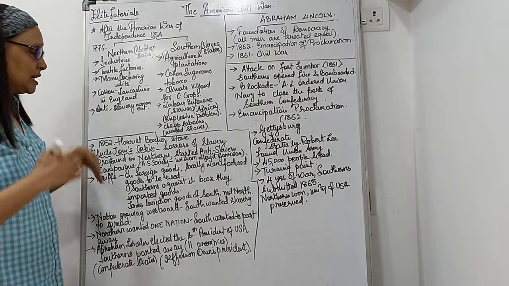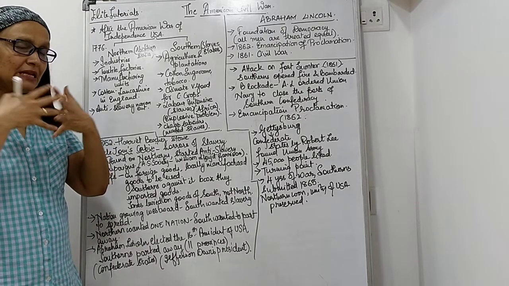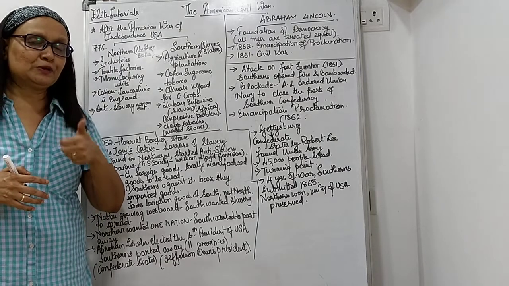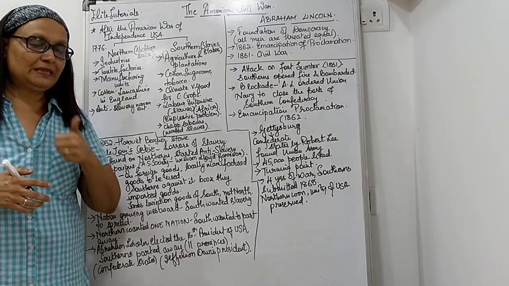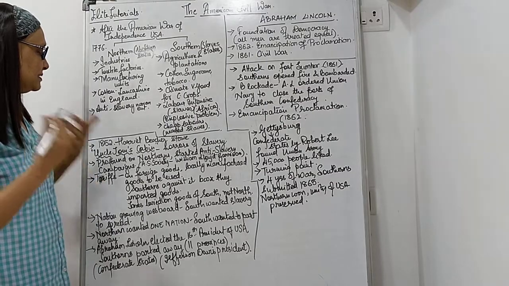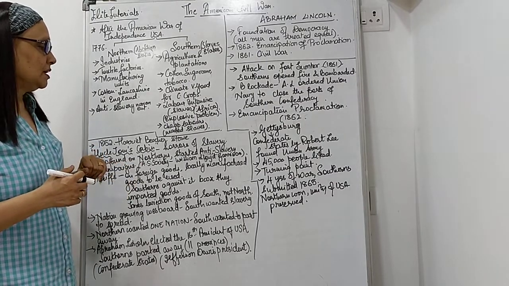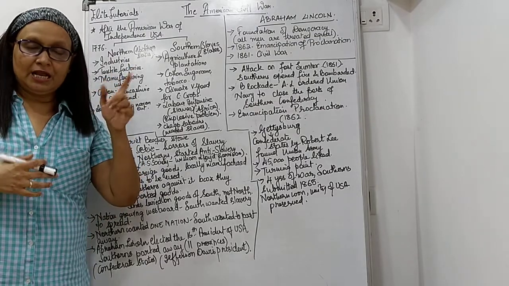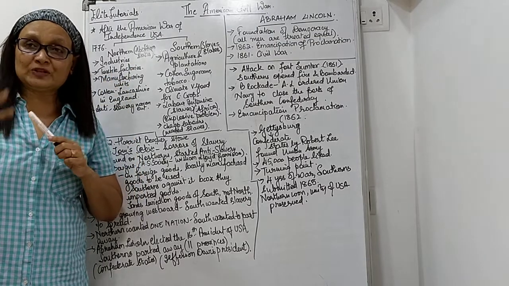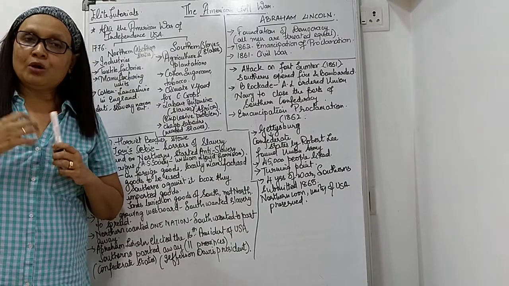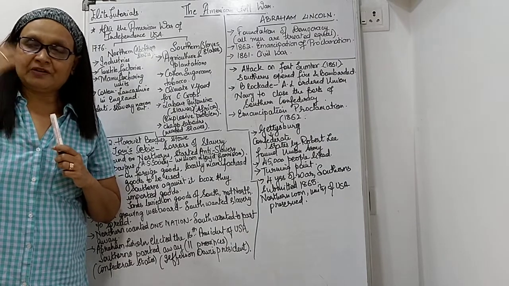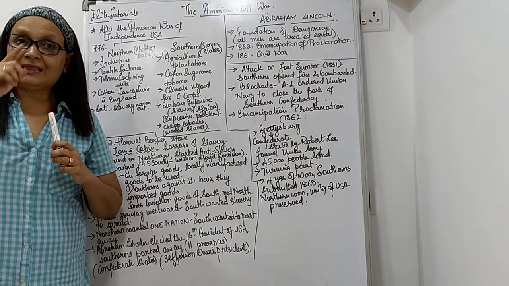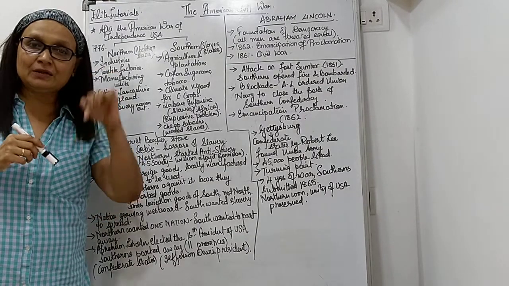Second reason, the tiff that was happening between the Northerners and Southerners was on tariff. You know the meaning of tariff? Tariff is supposed to be the tax. Now look at what is happening. Tariff was put on foreign goods. Who has put this tax? The Northerners. They have put tax on the goods which are coming from foreign countries. You know why they're putting this tax? So that people stop purchasing those foreign goods and they start purchasing the locally made goods.